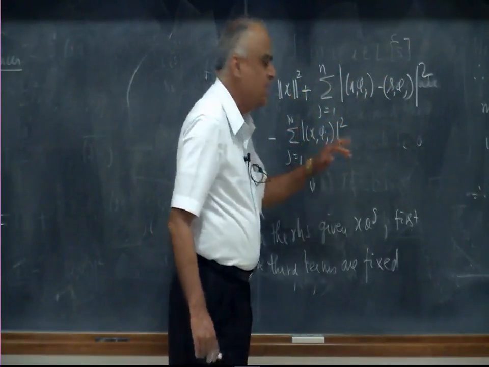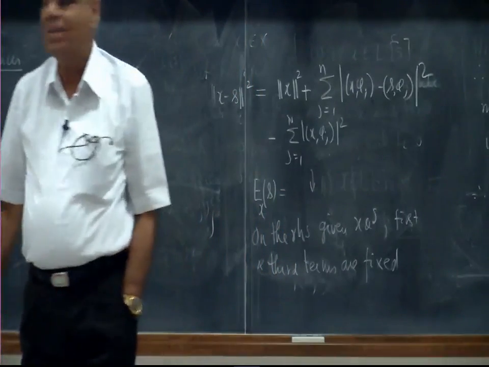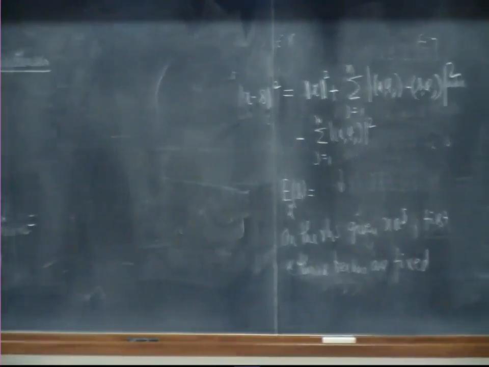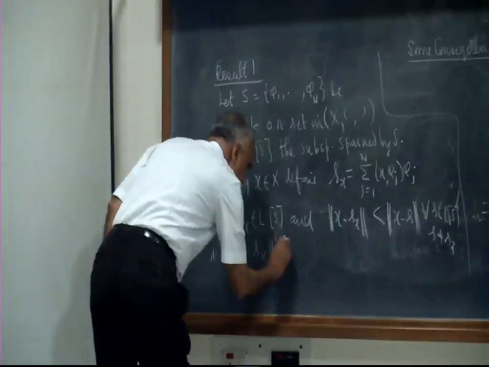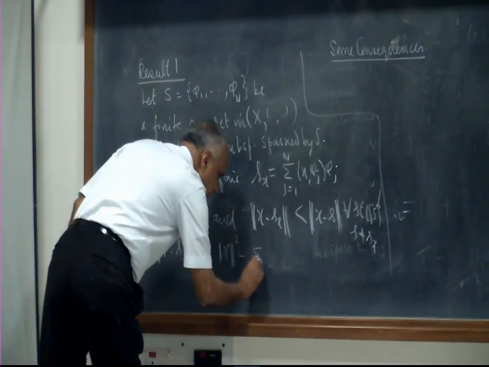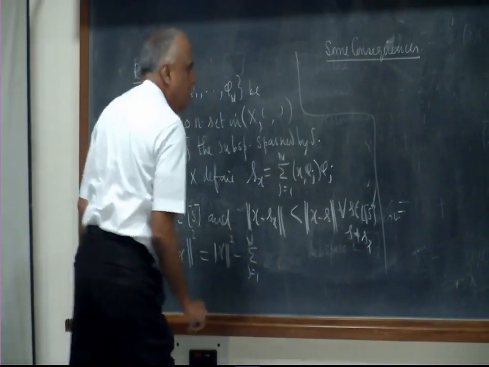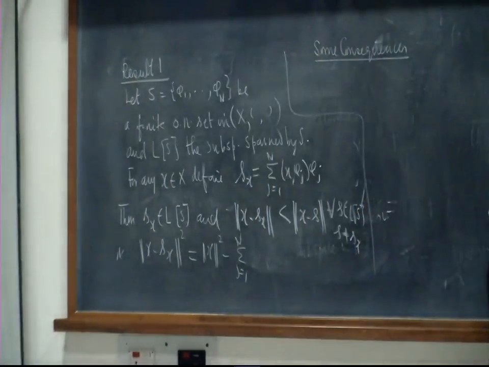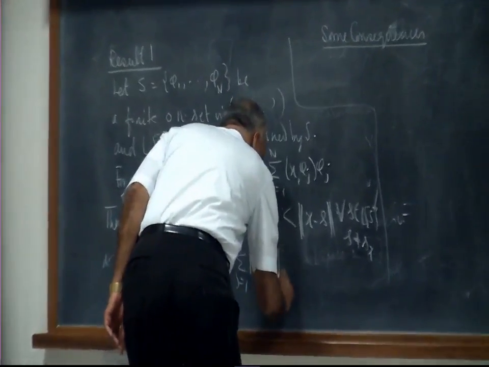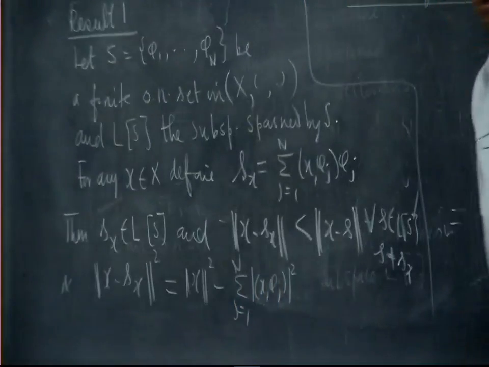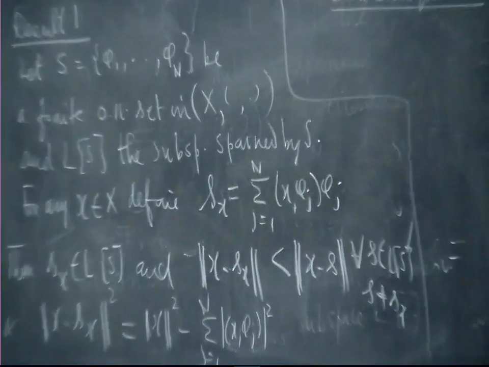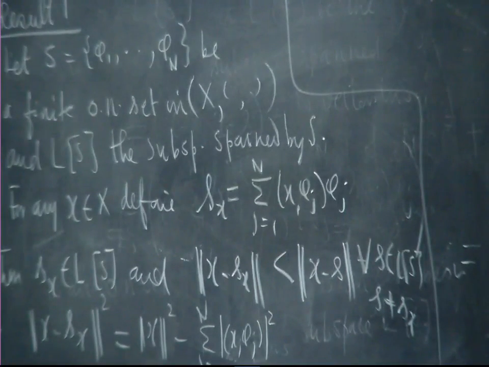The least error, norm of x minus Sx squared, is equal to norm x squared minus the summation j equal to 1 to n of |<x, phi j>| squared. That is the least error I can get by making the middle term 0.